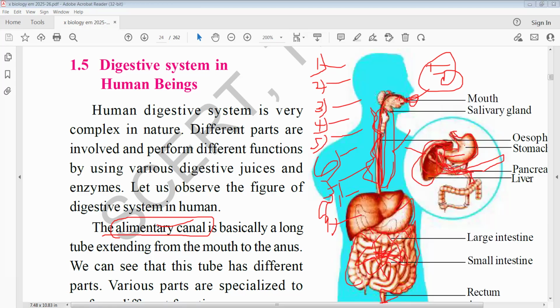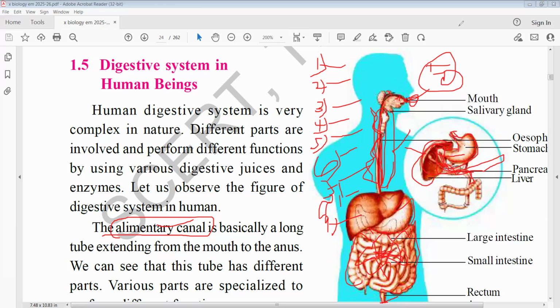From the large intestine, the highly concentrated fecal matter finally enters the rectum. From the rectum it is expelled outside by the anus. The process of expelling fecal matter by the anus is called defecation.